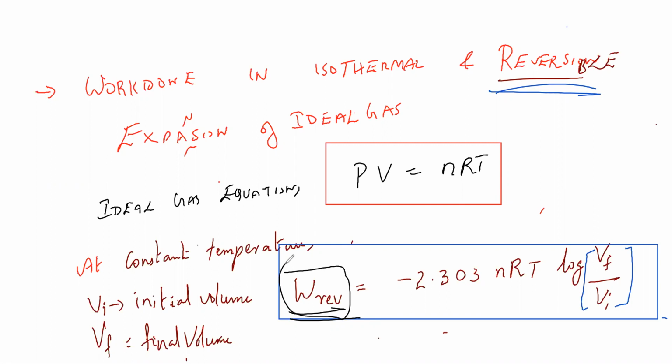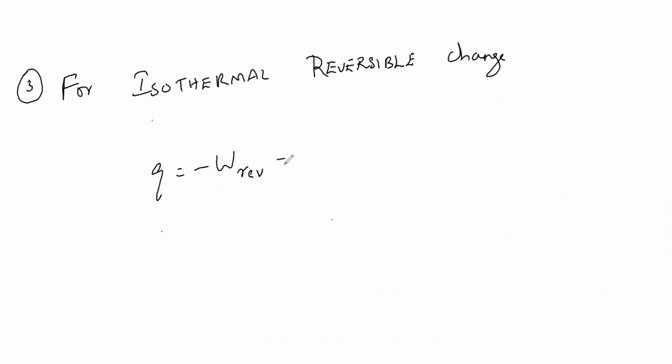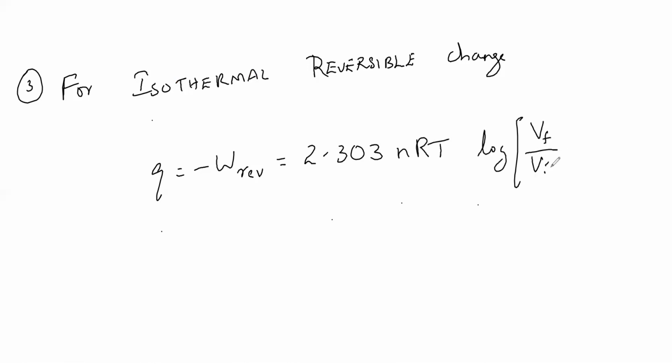Q is equal to minus W reversible. So instead of negative 2.303, this will be positive: 2.303 nRT log of Vf by Vi. That's all. Please compare and study, then it will be very easy for you guys.